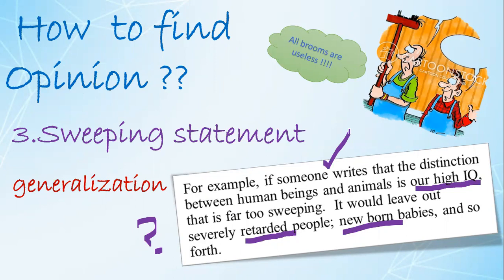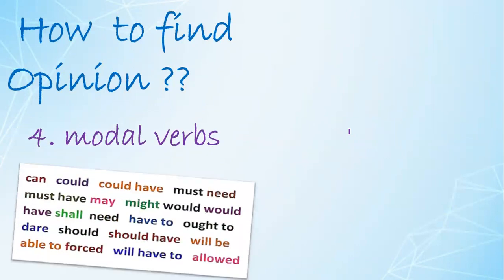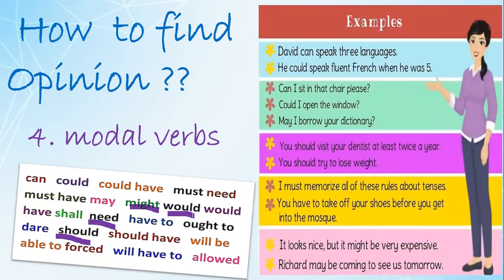Be very careful because these things are a little difficult to find out. Sweeping statements are mostly used by the examiner to state the opinion in the question paper. So you must be very careful. You must be well armed with all these things. The last key point to find an opinion is the use of modal verbs. Here are the modal verbs we all know. And we know that these modal verbs bring a certain idea. Modal verbs like should, need, might are all words which are a great tool to insert opinion in the passage. Look at these examples, you can read them.